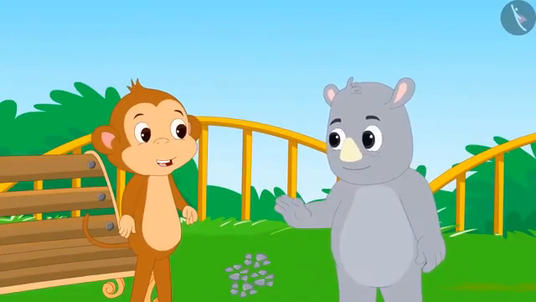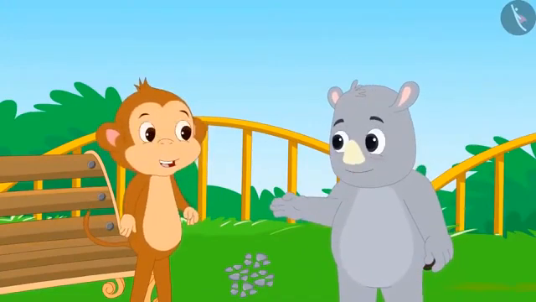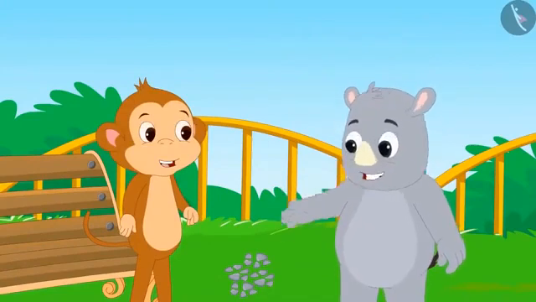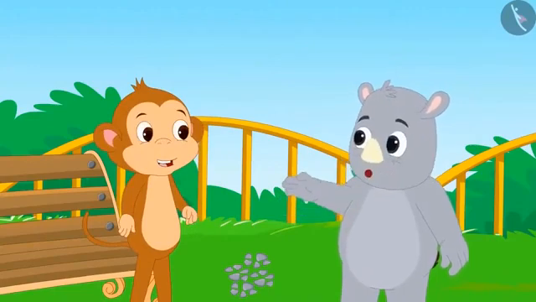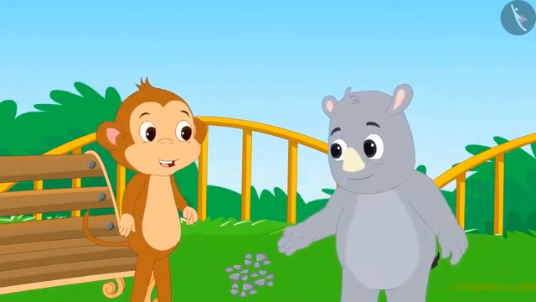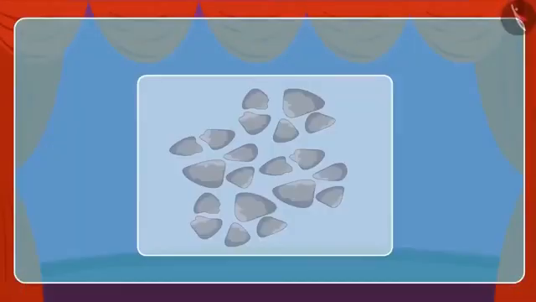I will teach you an easy trick for counting quickly. Suppose you have to count these 20 stones. Then you can count them quickly by making groups. Come, let's count this.